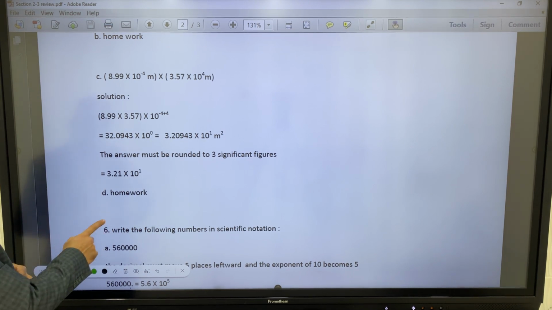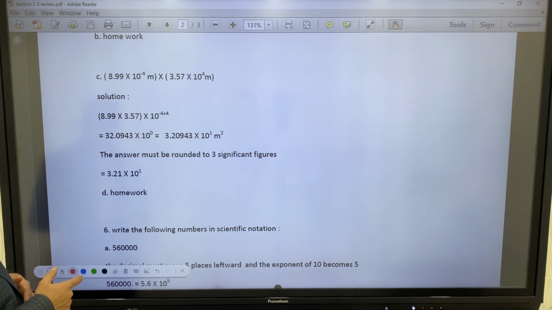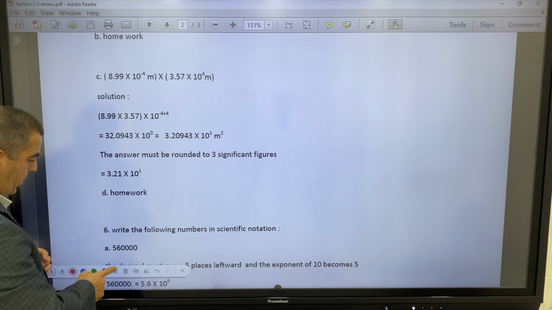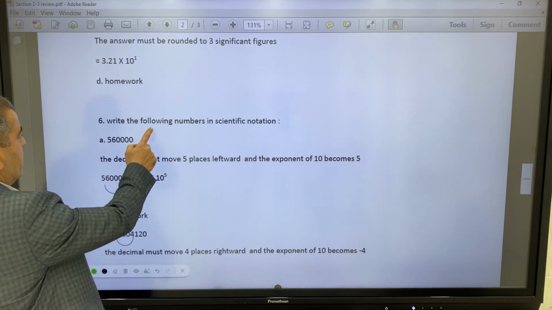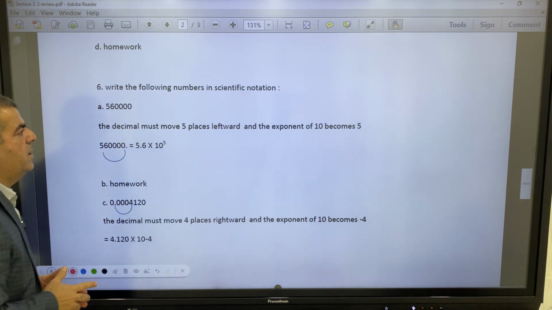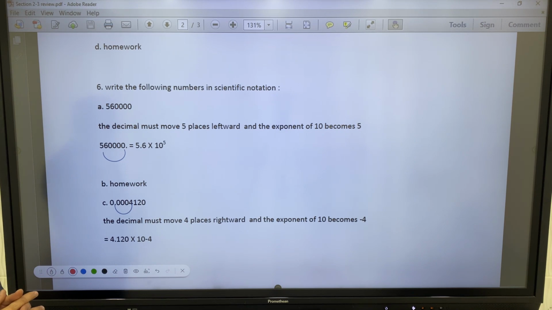About D, D is similar to C. That's why it's your homework. Let's move to question 6. Question 6 says write the following numbers in scientific notation.